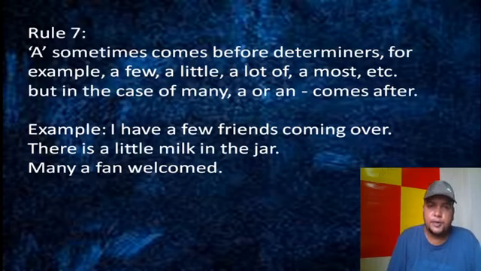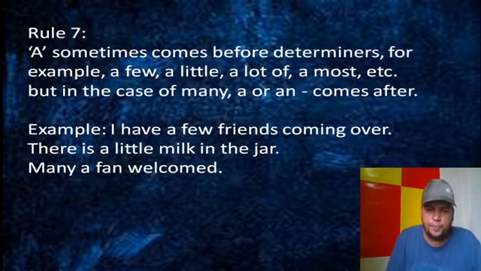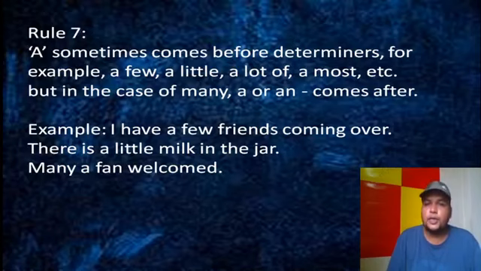So few is the determiner here. There's a little milk in the jar. Little is the determiner. So before this we'll take the article a. But in case of many, it is not like a many. Many a student joined the program. Here, many a fan welcomed.